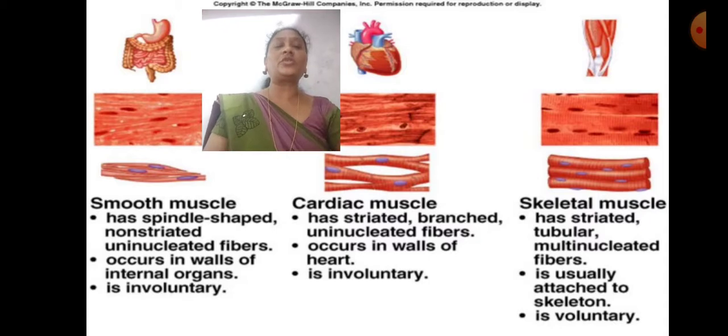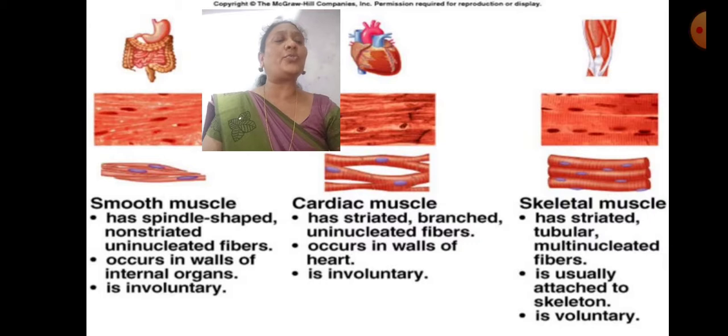Now coming to smooth muscle, it has spindle-shaped, non-striated, unbranched fibers, and cardiac muscle has striated, branched and uninucleated fibers, and skeletal muscle has striated, tubular, multinucleated fibers.